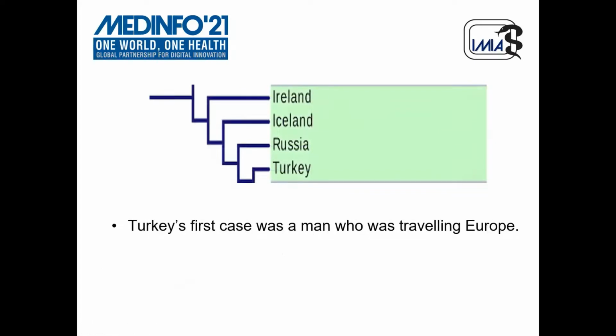And we can look at Turkey's case also. Turkey is geographically close to all of these countries, Russia, Iceland, and Ireland. Turkey's first case was a man who was traveling all over Europe. So these are all European countries, and it can be validated that Turkey is placed very close to the European countries.